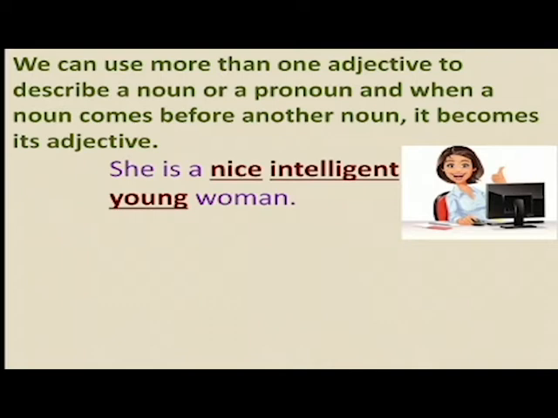Let us see. She is a nice woman. She is an intelligent woman. She is a young woman. Compiling these three qualities in a single sentence, we can write it as, she is a nice, intelligent young woman. So these three words are describing the woman.